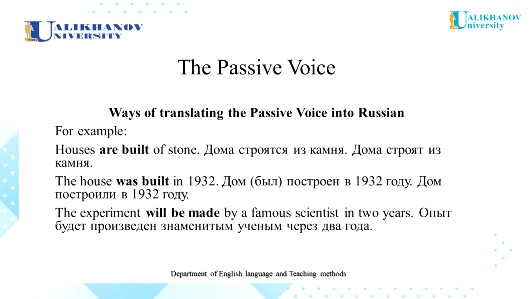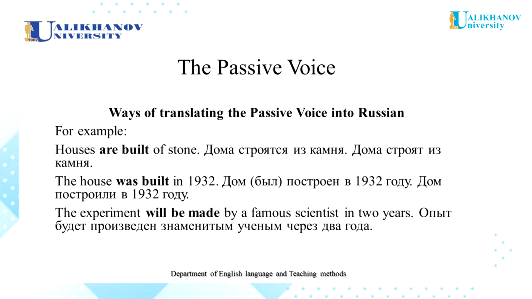So the ways of translating the passive voice into Russian. There are three ways of translating the passive voice into Russian. The first way is by the verb быть плюс краткая форма причастия страдательного залога. In the present, the verb быть is not used.